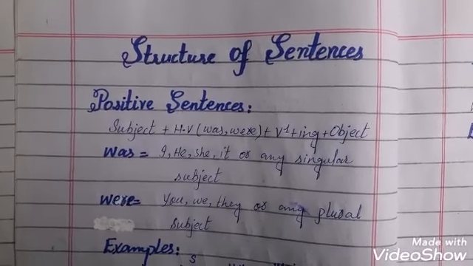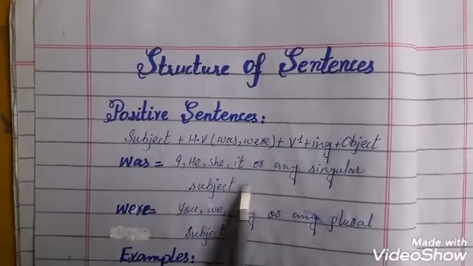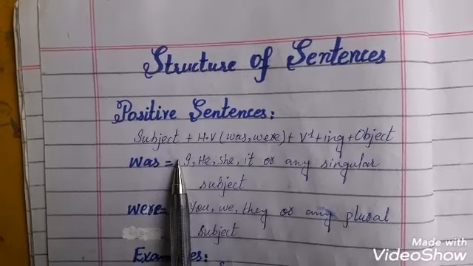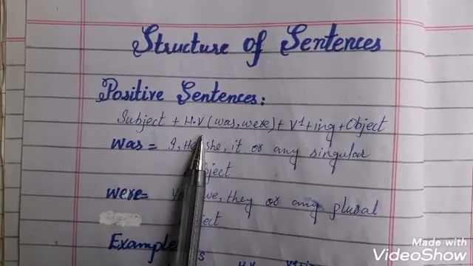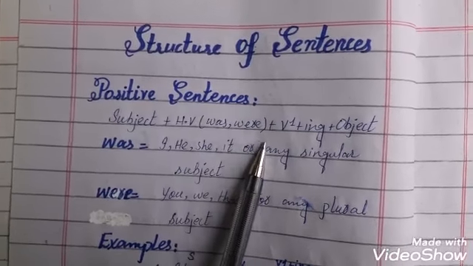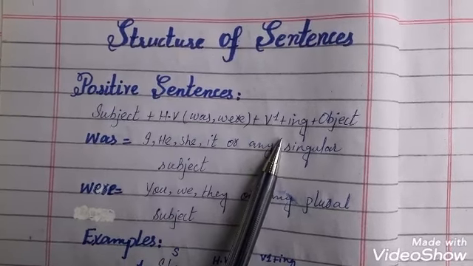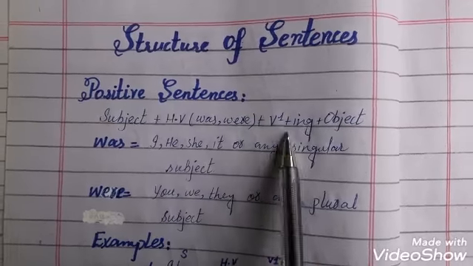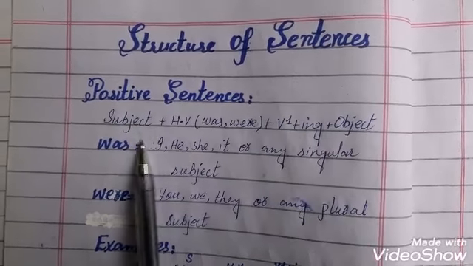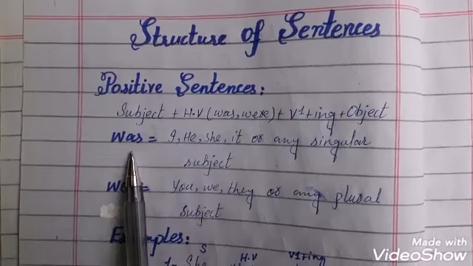Now we move toward the structure of sentences. The structure of positive sentences is that at first we will use subject, then helping verb or auxiliary verb was or were, first form of verb plus ing, that is present participle, and object. This is our structure for translating the Urdu sentences into English.